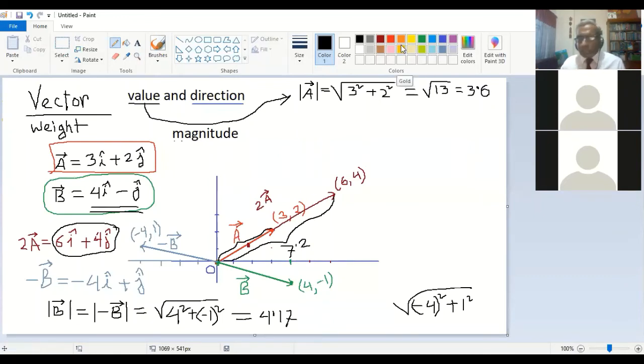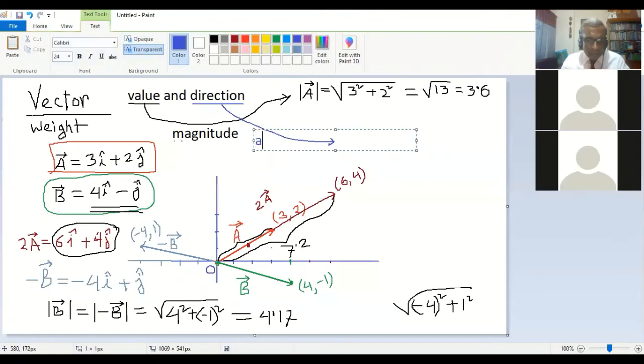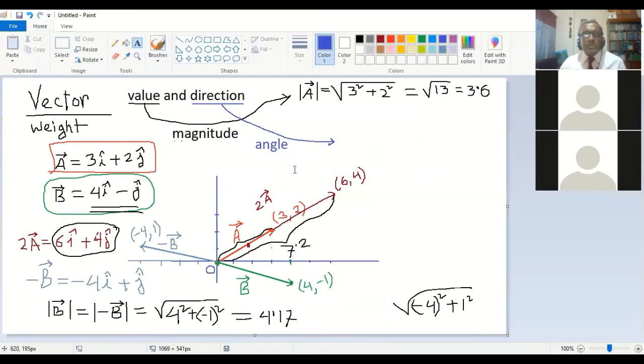Can I go to the direction now? Okay, sir. So let me go to the direction now. What is the direction? I told you direction is actually the angle. So what is the angle? Say I'm saying Dhaka to Chittagong, that is a direction. Dhaka to Sylhet, that is a direction. So how can it be presented by an angle? Let us find it out, then I will explain how the angle works.